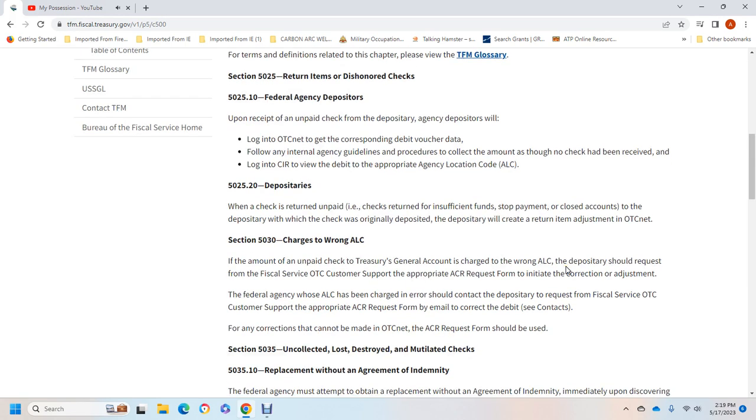Section 5030, charge to the wrong agency location code. The amount of the unpaid check is charged to the Treasury General Account with the wrong agency location code. The depository should request the official to have the over-the-counter customer submit the appropriate ACR request form to issue the correction adjustment. The federal agency whose agency location code was charged in error should be credited for the deposit. The request for the official should be over-the-counter customer support, with the appropriate ACR request form emailed to correct the debit. For actions that cannot be done over the counter, the ACR request form shall be used.